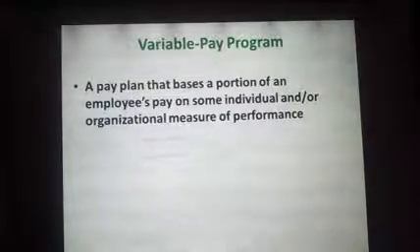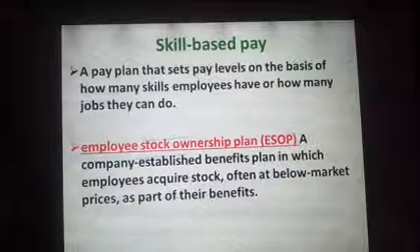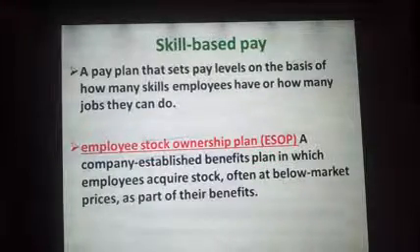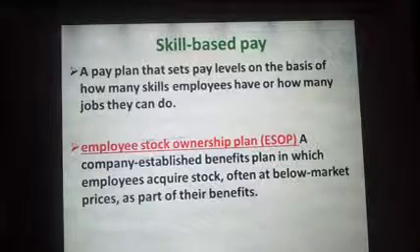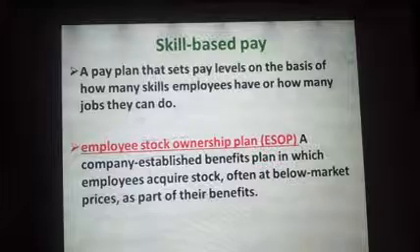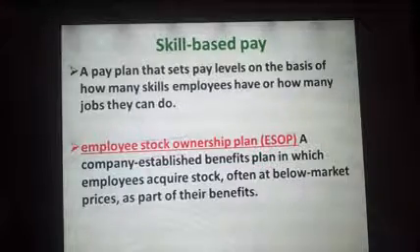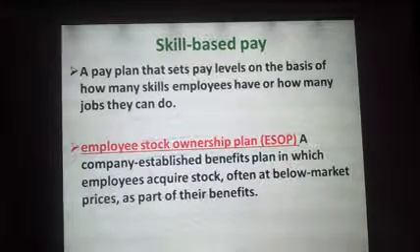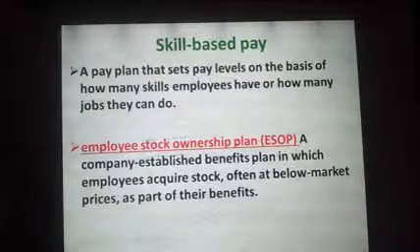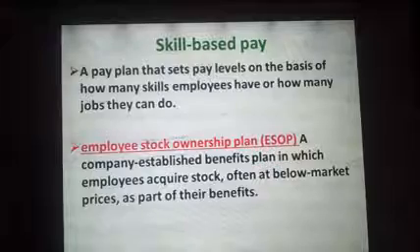Let's continue. You have the skill-based pay. This is an important concept. What is this all about? A pay plan that sets pay levels on the basis of how many skills employees have or how many jobs they can do. You can note in your notebook that it's a pay plan that sets pay levels on the basis of how many skills employees have or how many jobs they can do. It's about the skills and the number of jobs.